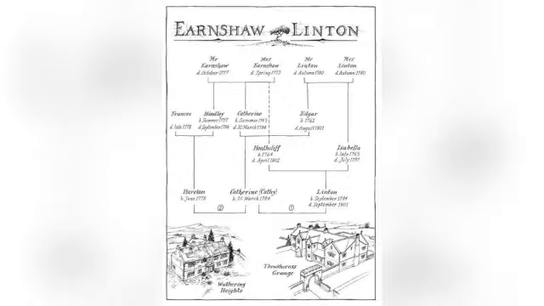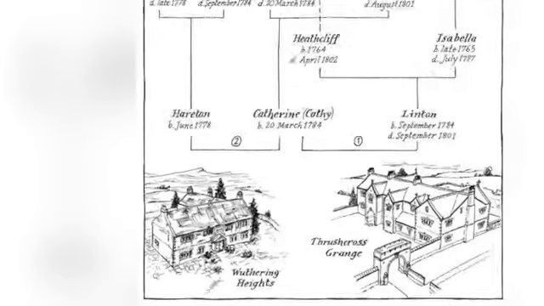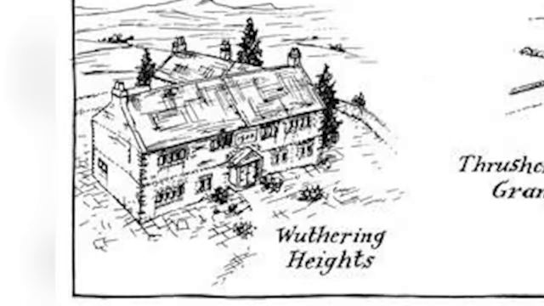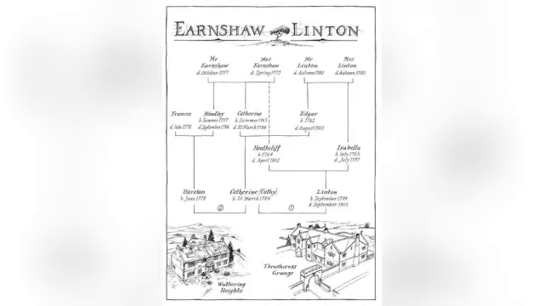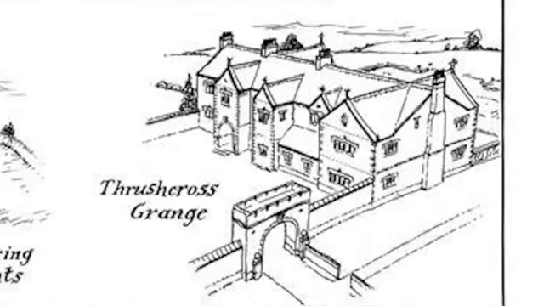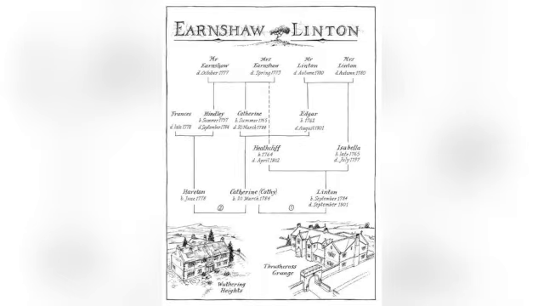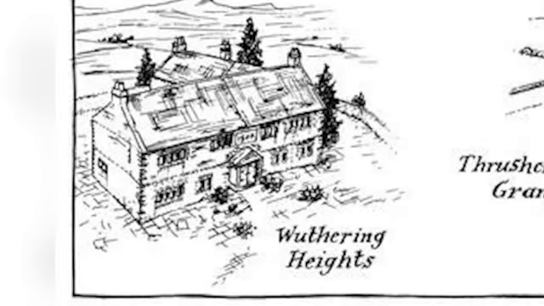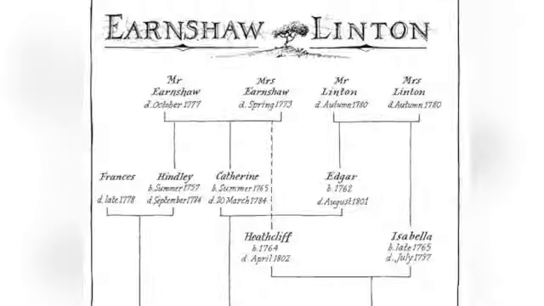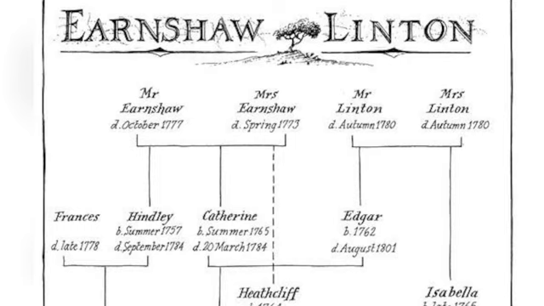The setting of the story sits in Wuthering Heights. Wuthering Heights is the place of the Earnshaws, okay? And Thrushcross Grange is the place of the Lintons, okay? So the first phase of the story sits in Wuthering Heights, the place of the Earnshaws. The Earnshaws, the name of the family, okay? Mr. Earnshaw and Mrs. Earnshaw.